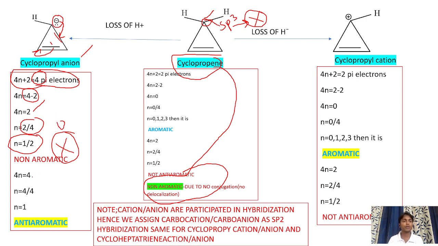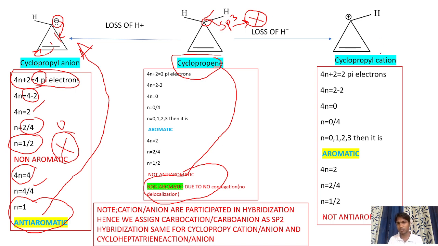Next, apply the 4n rule. That is 4n is equal to 4, n is equal to 4 by 4, that is n is equal to 1. When n is equal to 1, that is an integer, then the compound is anti-aromatic. So the cyclopropenyl anion is anti-aromatic in nature.